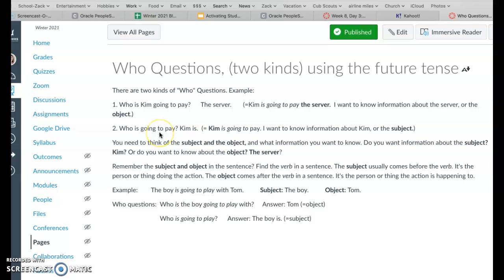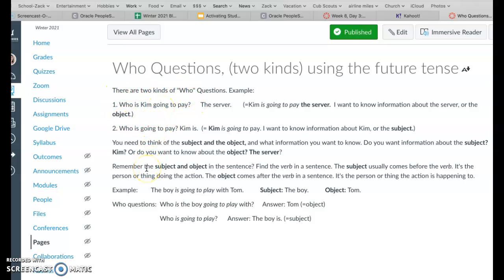Who is going to pay? If you want to know the information about the object, in this case the server, you're going to ask this kind of who question: Who is Kim going to pay? So in this case, Kim is the subject, but I want to know information about the object. So this is the question I will ask.